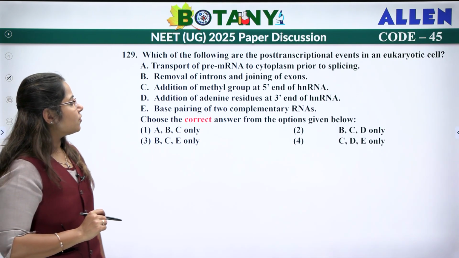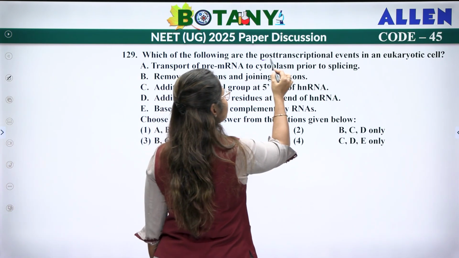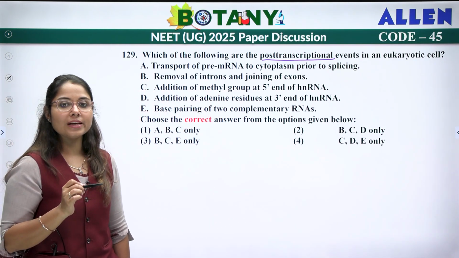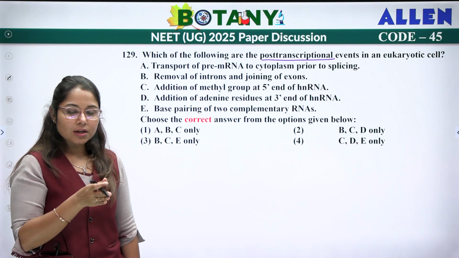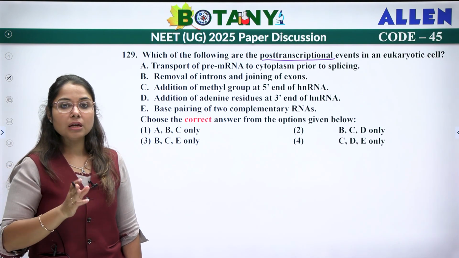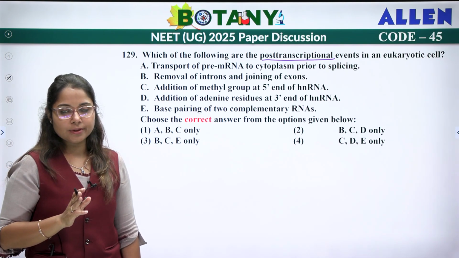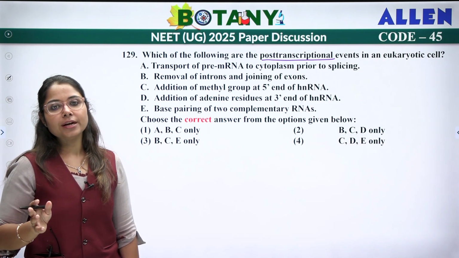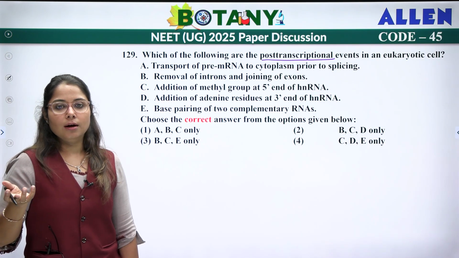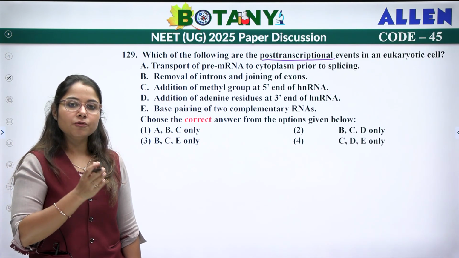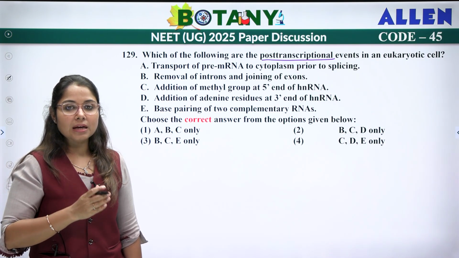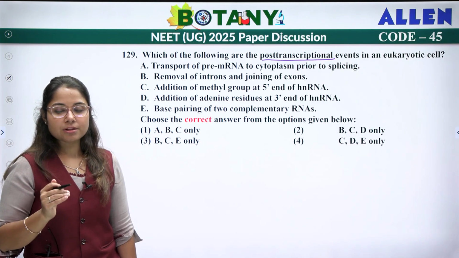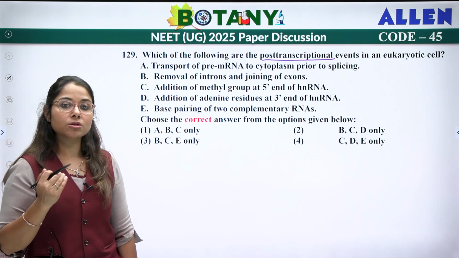Next. Which of the following are post-transcriptional events in a eukaryotic cell? You know that in a eukaryotic cell, when the hnRNA is formed, and from hnRNA the mRNA is formed, there are 3 post-transcriptional modifications which take place. Capping, splicing and tailing. Tailing is where at the 3' end, adenine is added. At the 5' end, methylated guanosine is added, and the third is splicing, where introns are removed and exons are joined.